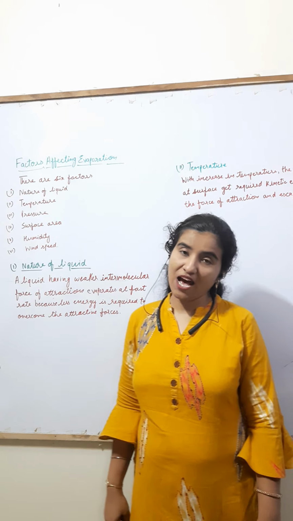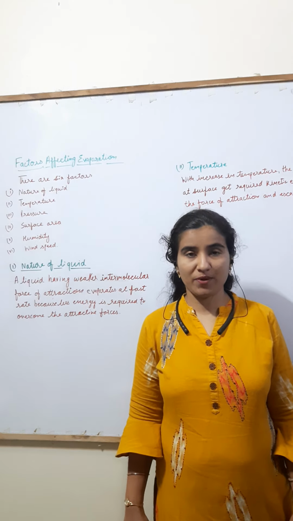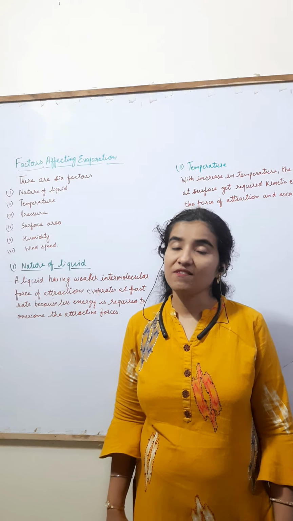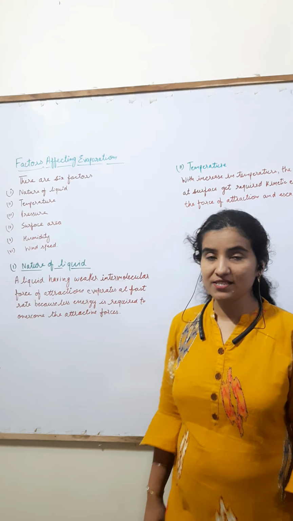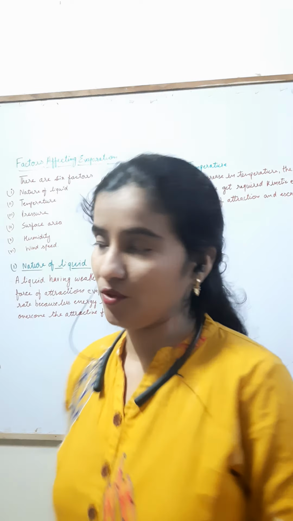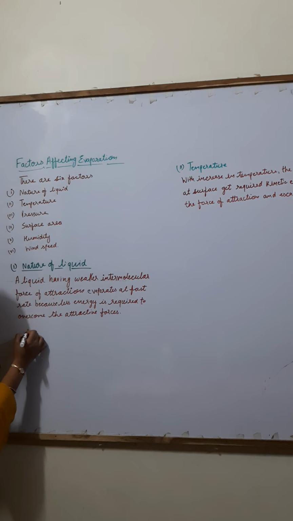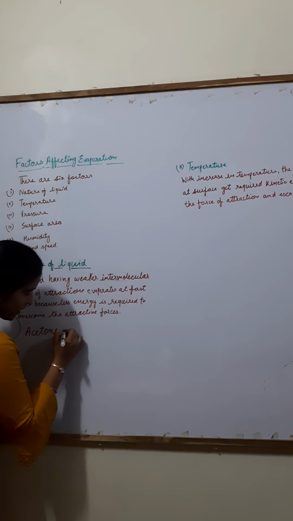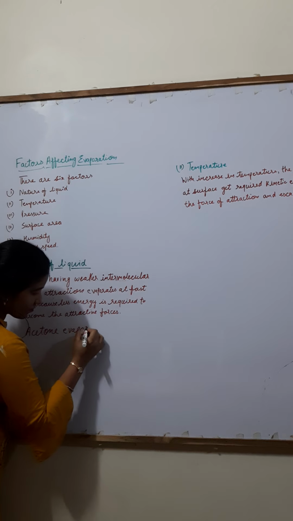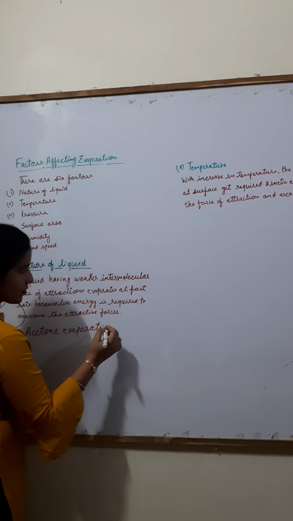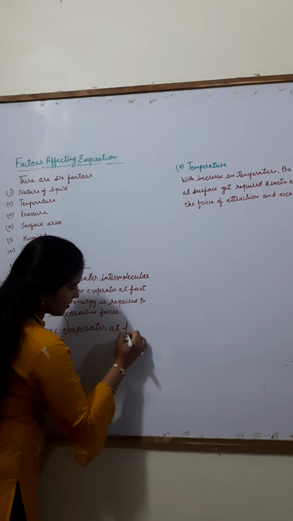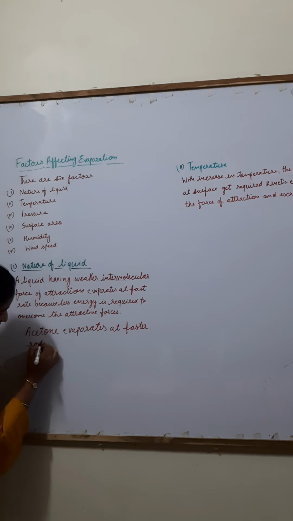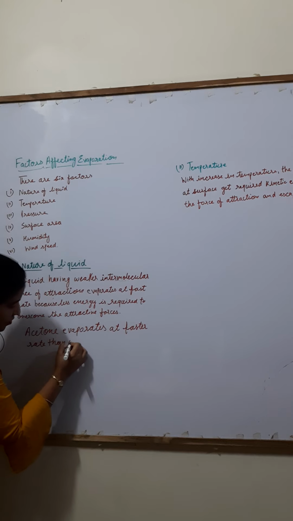Different liquids have different rates of evaporation. For example, acetone evaporates at a faster rate than water.